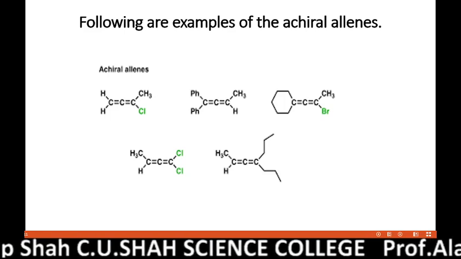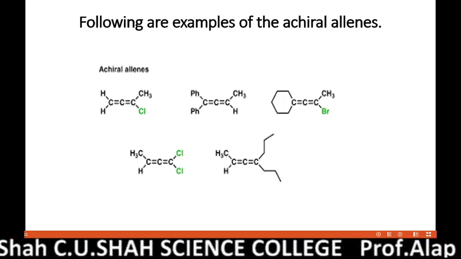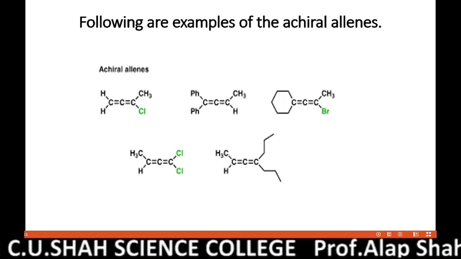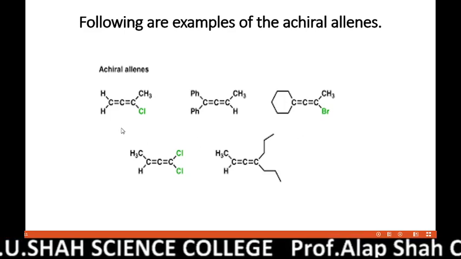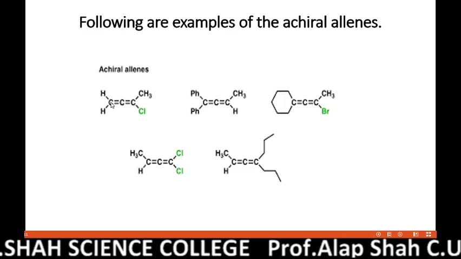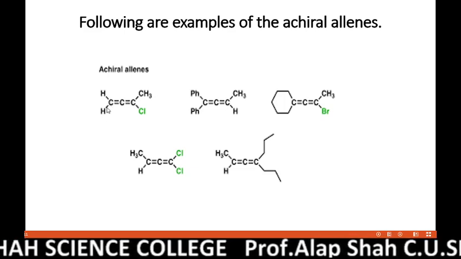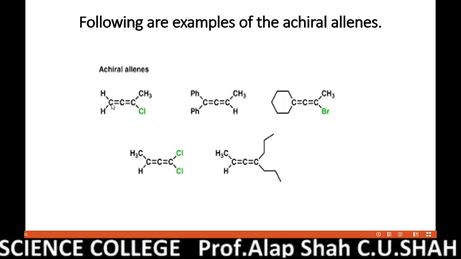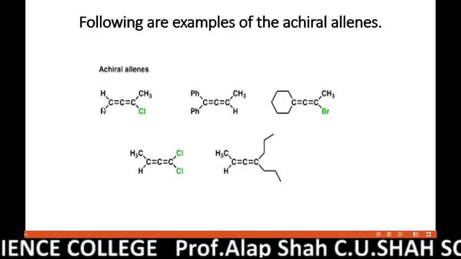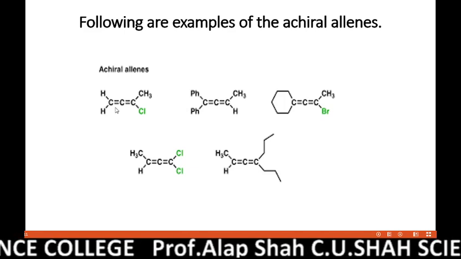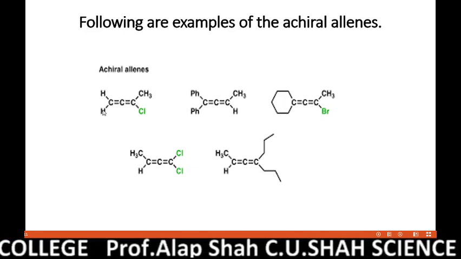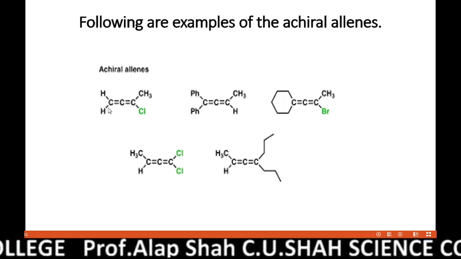These are some examples of achiral allenes, in which definitely some symmetry elements must be present in their structure. If you observe the first one, the condition is violated. We have discussed that no terminal carbon should have the same groups, and here both hydrogens are there. So when this plane bisects it from here, a plane of symmetry is present.